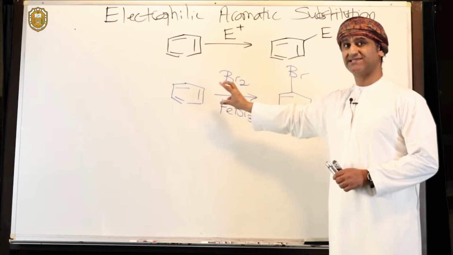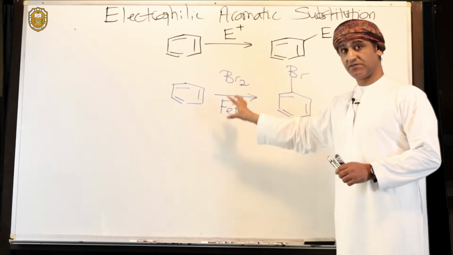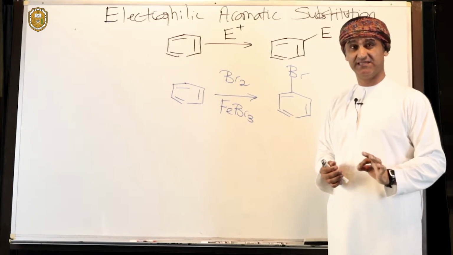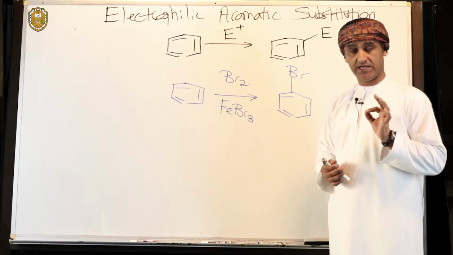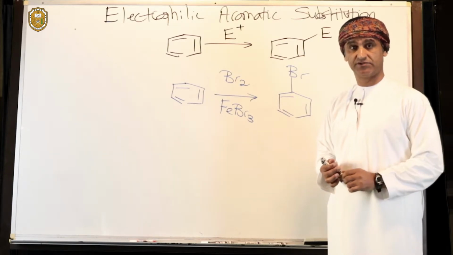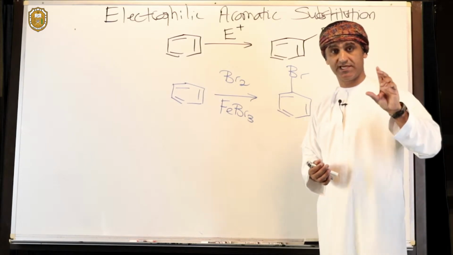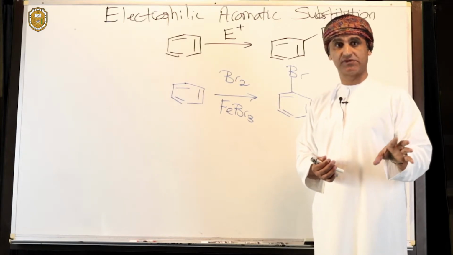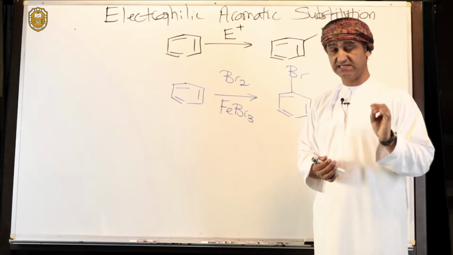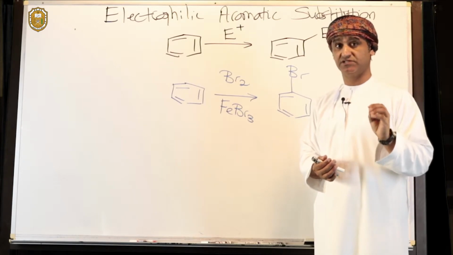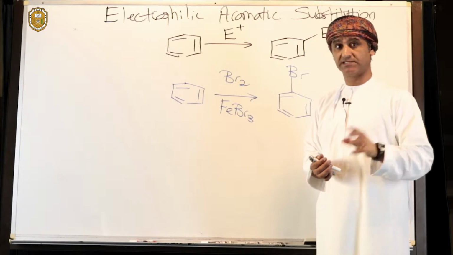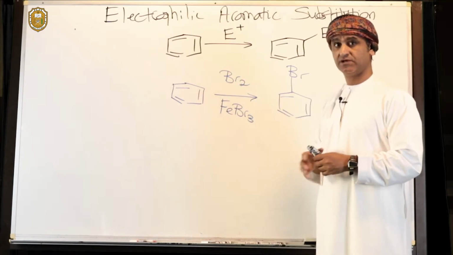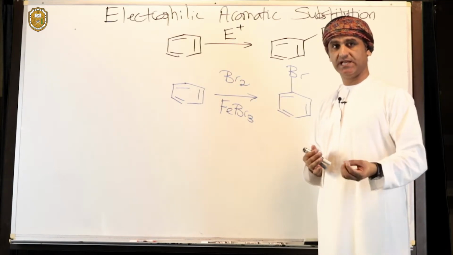If benzene is attempted to react with bromine without iron(III) bromide, then there will be no reaction. Remember, benzene is not an alkene. Benzene does not undergo the reactions of alkenes, which are electrophilic addition reactions. For example, if you take a test tube containing cyclohexene and add a few drops of bromine, there will be an instantaneous reaction. The orange color of bromine disappears immediately, which is indicative of the fast reaction of alkenes with electrophiles. But if we try to do the same on benzene, there will be no reaction. Benzene does not react with halogens in electrophilic addition reactions.